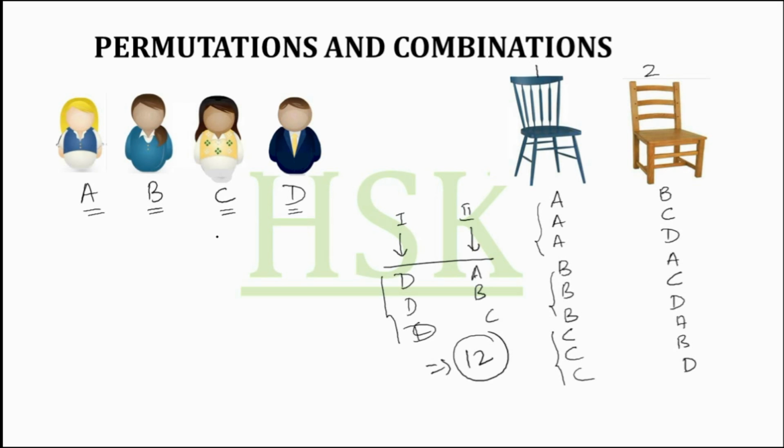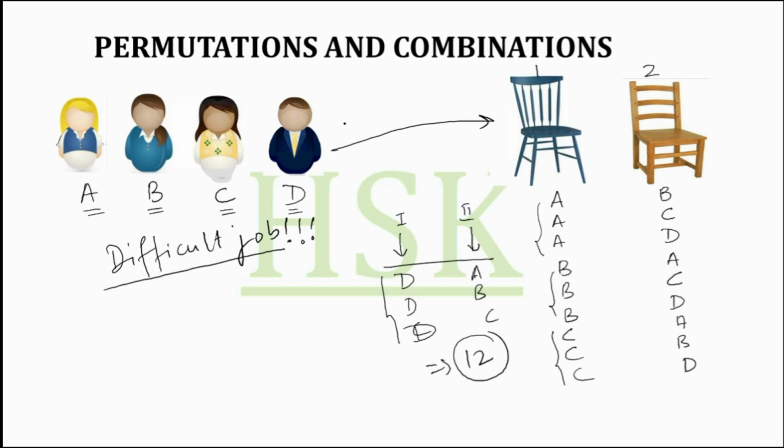Now consider that there are more persons and more chairs, and we have to calculate the arrangements. How difficult would it be to calculate this condition? It would be a very difficult job indeed. In this condition, we are arranging persons on the chairs.